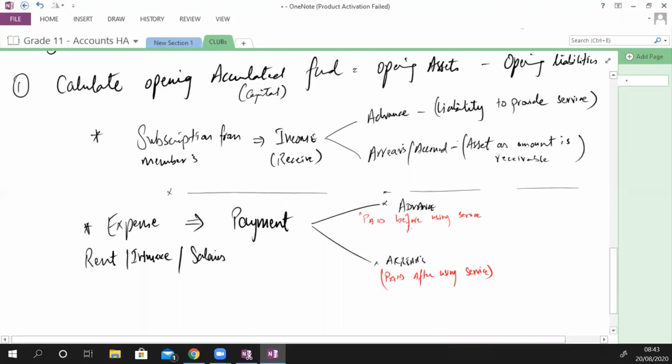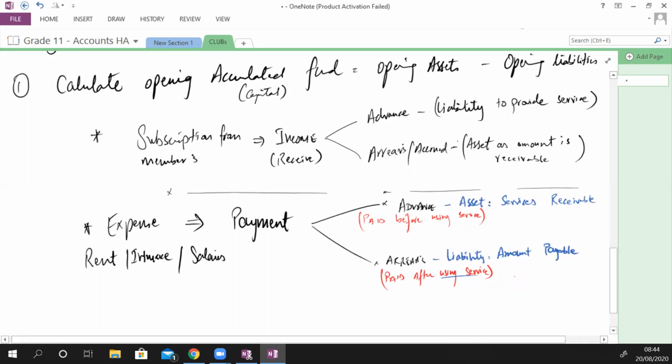All right. So when expenses are paid in advance, it is an asset because services are receivable. And when expenses are paid in arrears, it is a liability because amount is payable. You have received service, now you have to pay for it.